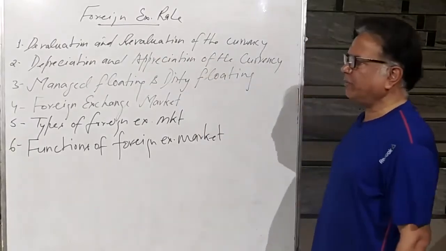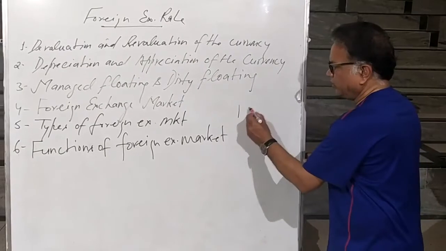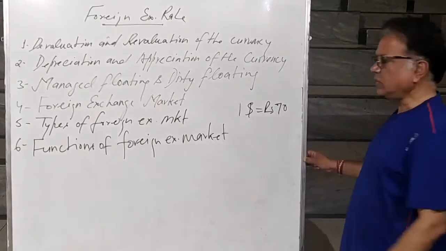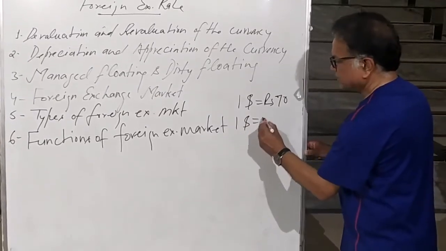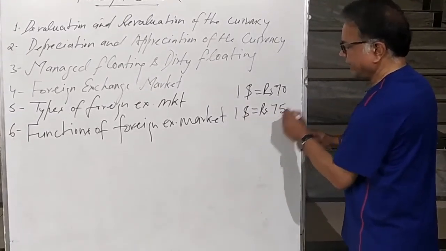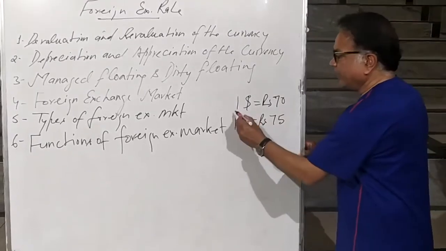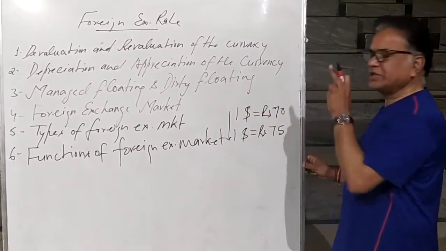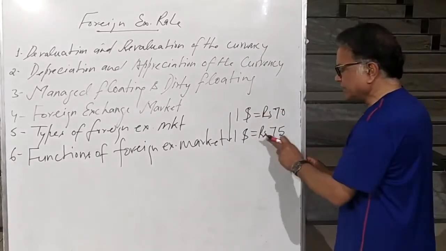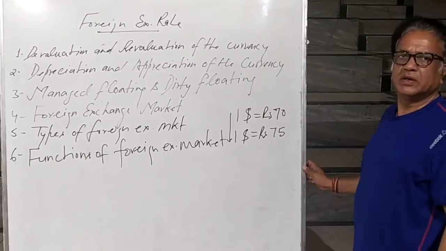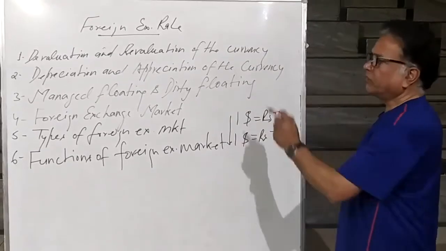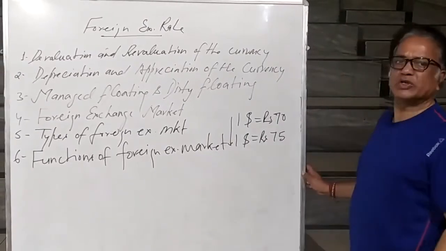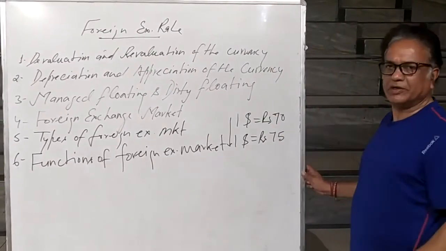This can be explained with the help of one example. Suppose $1 is equal to rupees 70. Now $1 is equal to rupees 75. It means dollar is going to become stronger. Earlier dollar's purchasing power was 70 rupees. Now dollar's purchasing power is 75 rupees. So dollar's value has gone up. So for the dollar it is appreciation. But what about the Indian currency? Value has gone down. That is called depreciation.